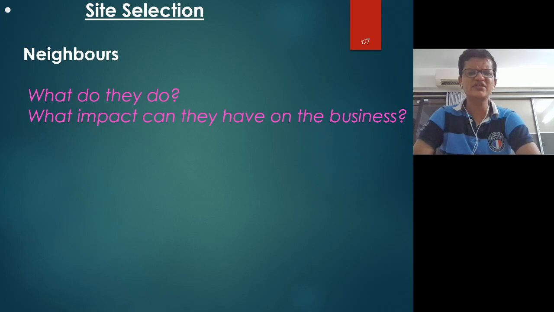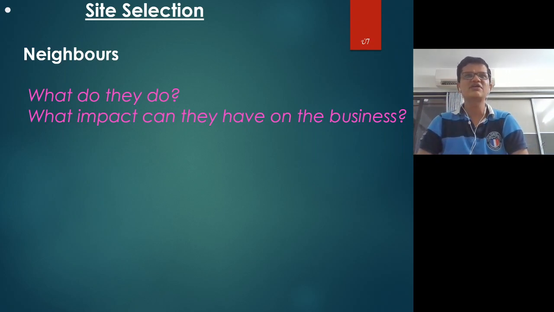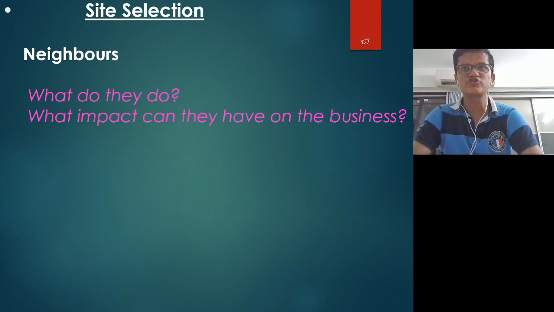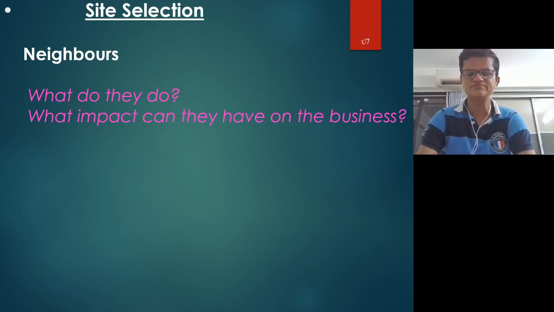The next point you should consider is neighbors. Look at the neighboring companies, what they do and what impact they can have on our business, because in certain cases there might be competitors, or they might have an environmental effect. Certain companies produce water pollution or air pollution, and that air pollution can affect your product. So before starting, first you should see whether the neighboring company is making any kind of air pollution or water pollution.